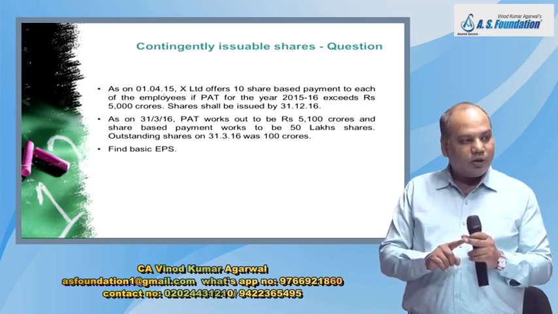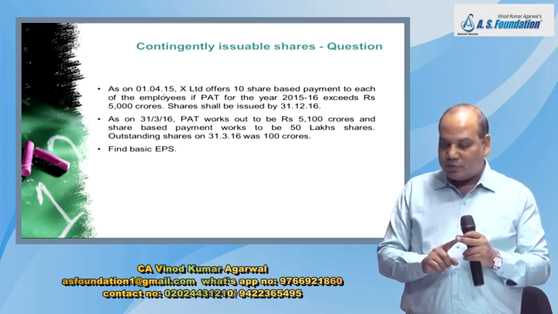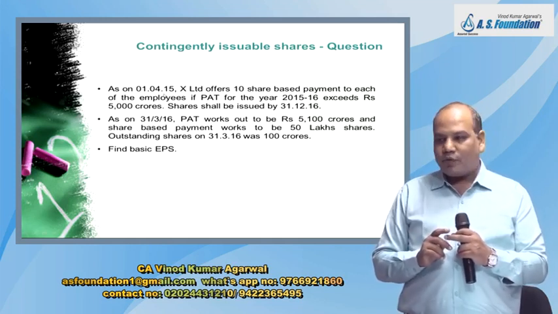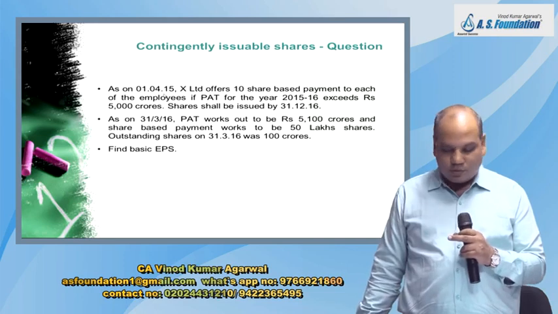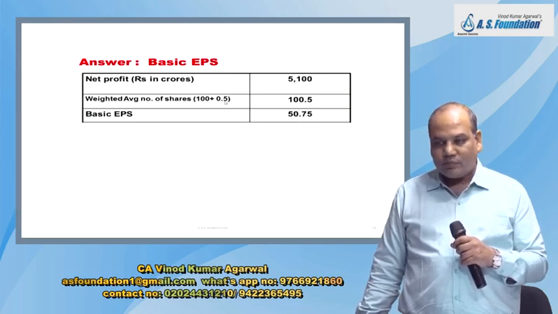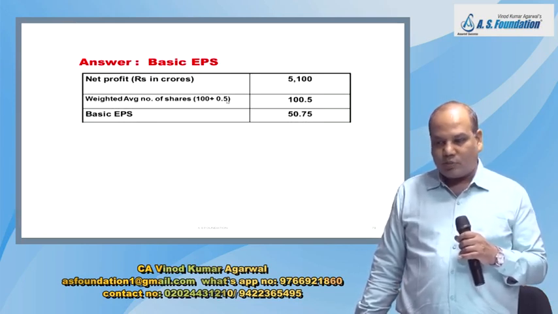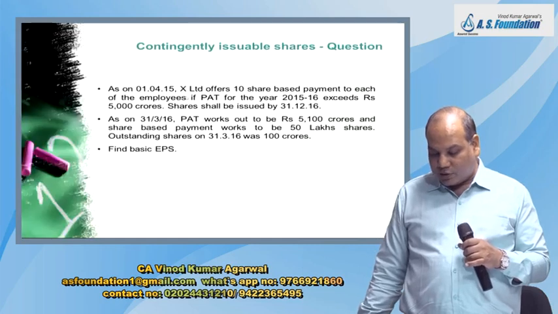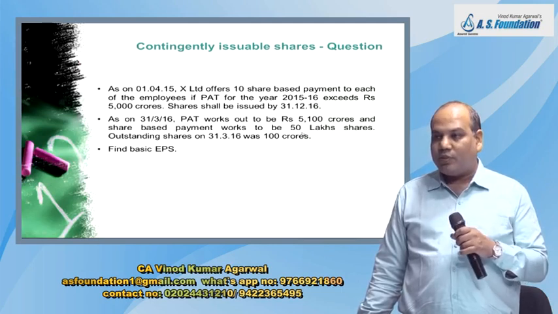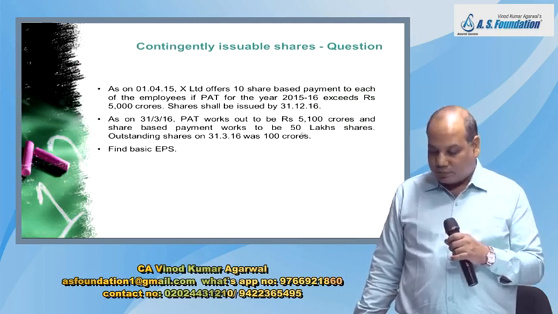So it will be included in basic EPS from 1/4/15 to 31st March 16, 12 months. So since it is 12 months, there is no weightage required for the contingently issuable share. If the agreement date was given, suppose 1st July, then this 50 lakh share would be multiplied by 9/12.